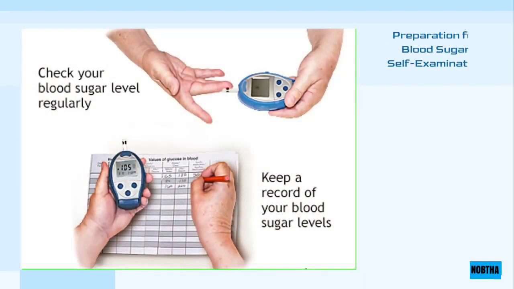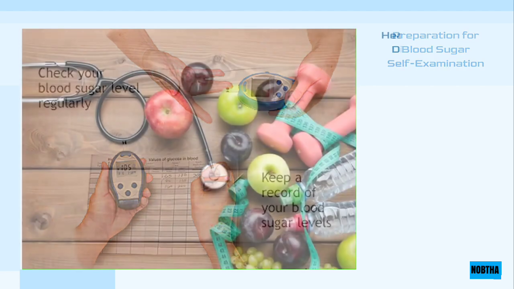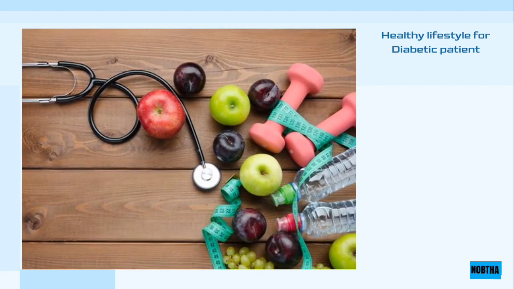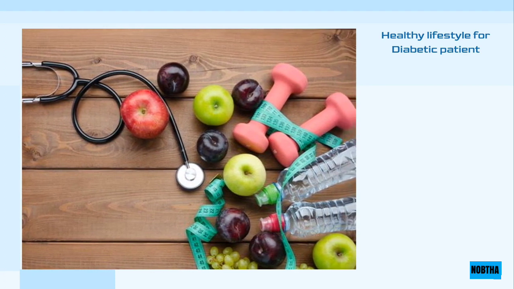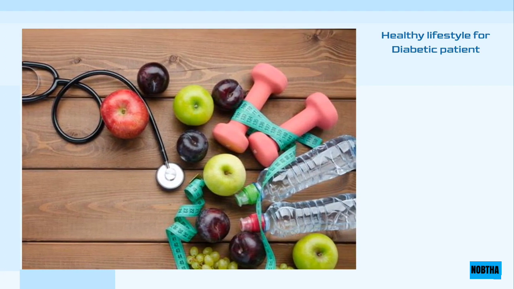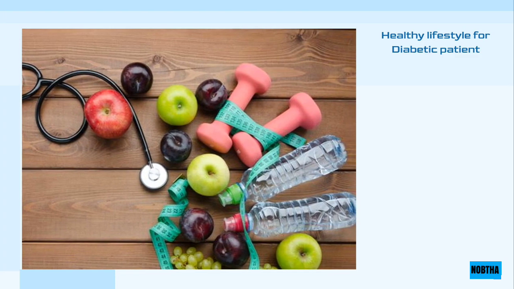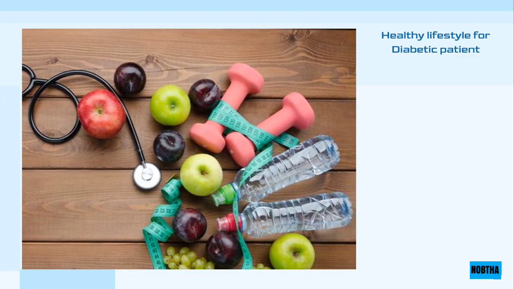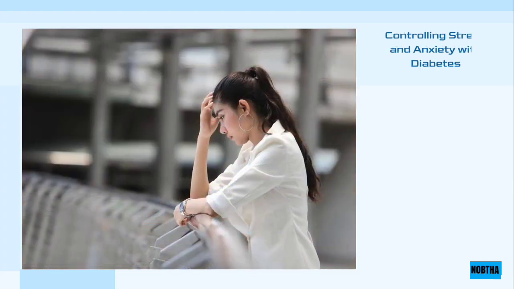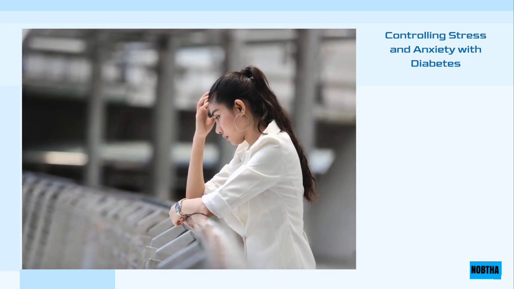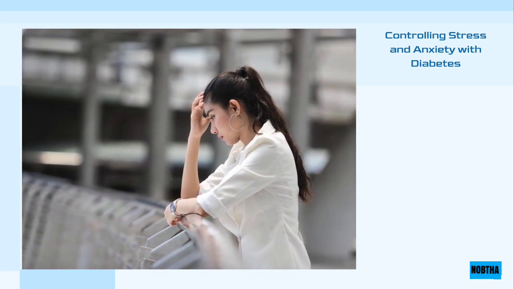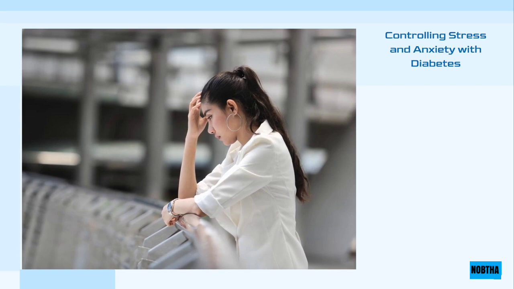The patient should make sure of the cleanliness of the hands and the serviceability of the examination strips before conducting a self-examination of the blood sugar level. A diabetic patient is always advised to follow a diet and exercise daily to maintain the blood sugar level. Also, the patient must adhere to taking his medications on time. Having diabetes causes stress and anxiety in the patient, and stress may raise the blood sugar level, so the patient must learn to control stress.